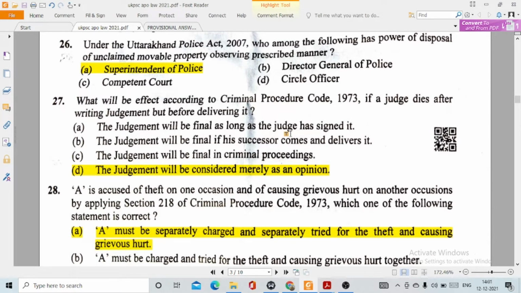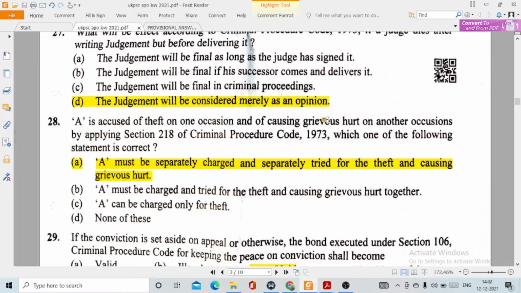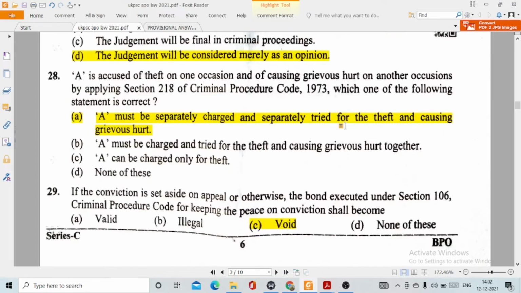27. What will be the effect according to Criminal Procedure Code 1973 if a judge dies after writing judgment but before delivering it? This option number D. The judgment will be considered merely as an opinion. Question number 28. A is accused of theft on one occasion and of causing grievous hurt on another occasion. By applying section 218 of CrPC, which one of the following statements is correct? This option number A. A must be separately charged and separately tried for the theft and causing grievous hurt.